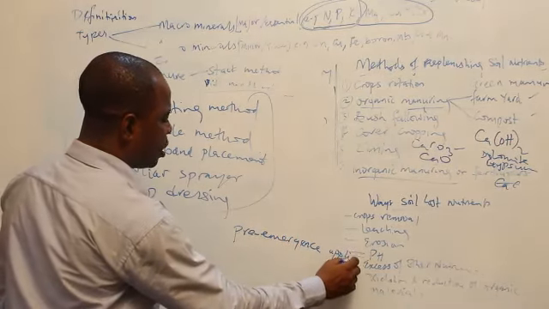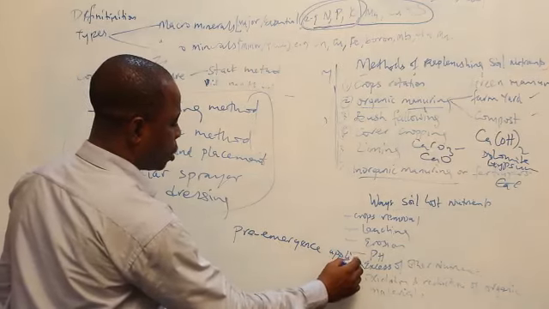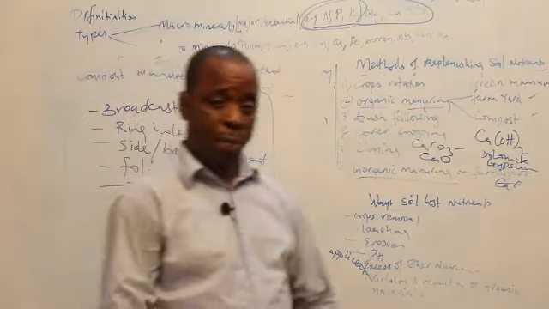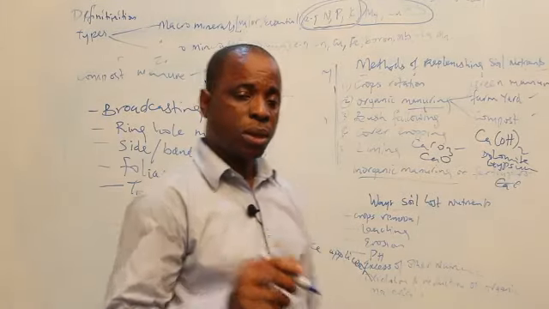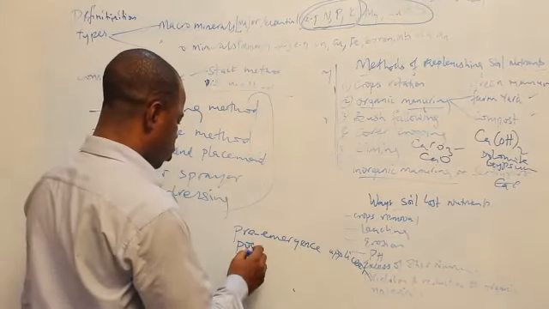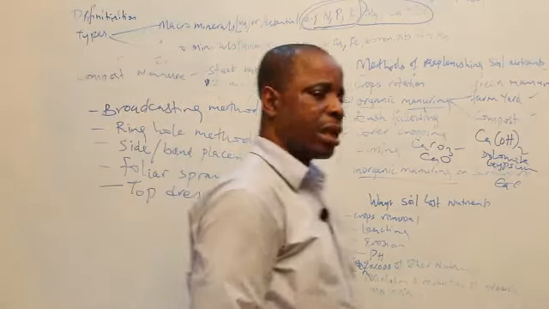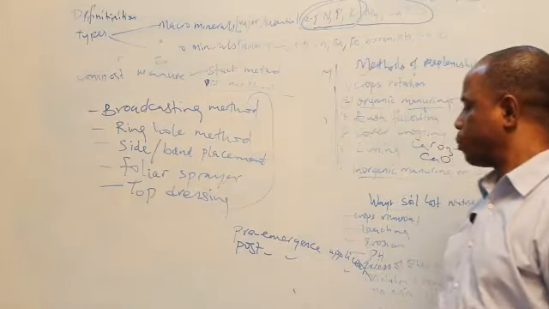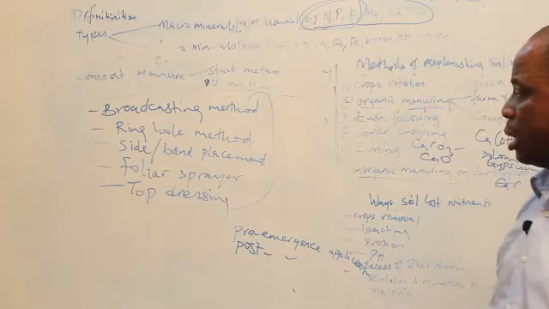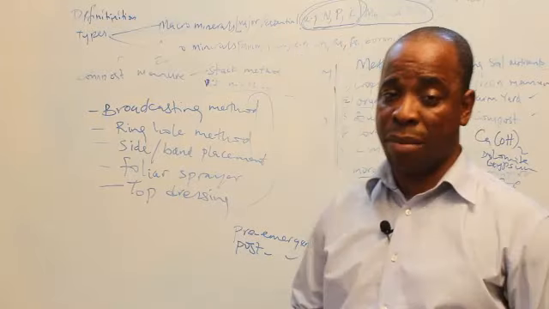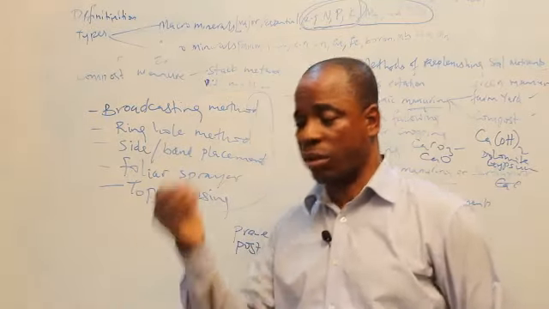But if you have already grown your crops and the crops are already growing, and you want to apply fertilizer, that one is called post-emergence application. You should understand this because it's going to affect the type of method you are going to use. Now, if you want to do pre-emergence, what does that mean? That's when I want to plant my maize. Before I plant my maize, or after I plant my maize, but before they come out of the soil,